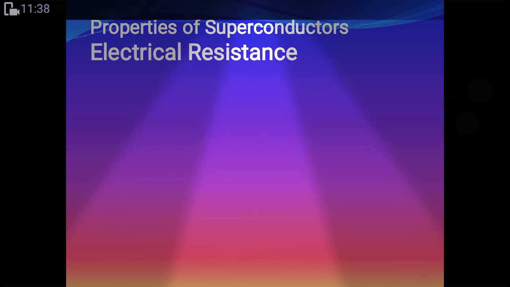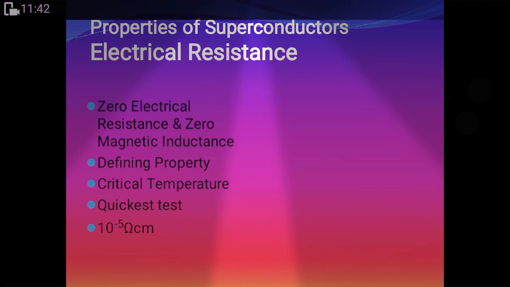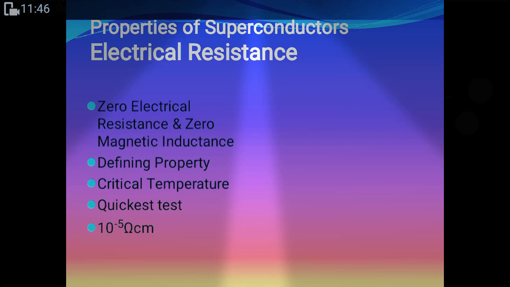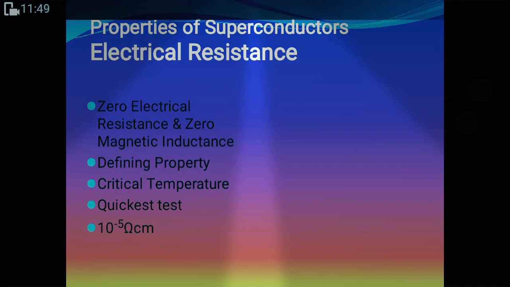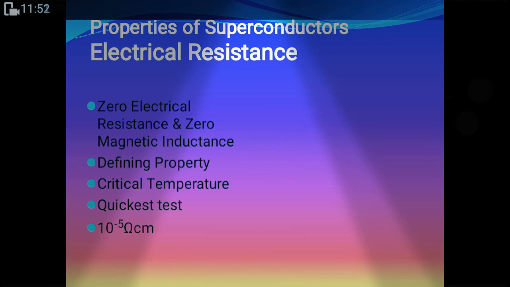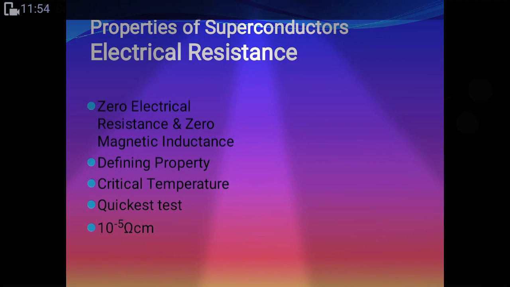Properties of superconductor electrical resistance. Okay guys, here we are talking about the properties. Electrical resistance: the electrical resistance of superconducting material is very low, of the order of 10 raised to minus 7 ohm meter. Again repeating, I'm talking about zero electrical resistance or zero magnetic inductance.